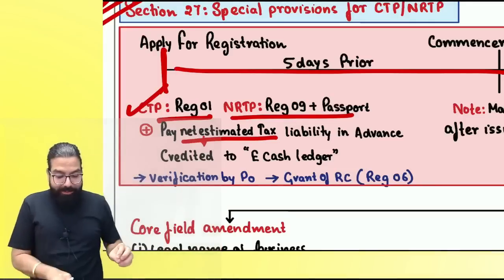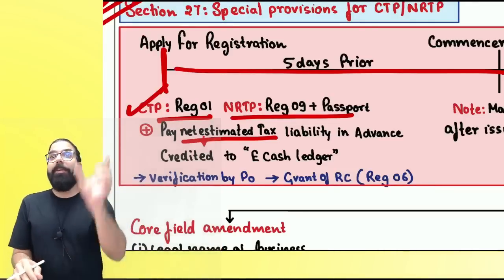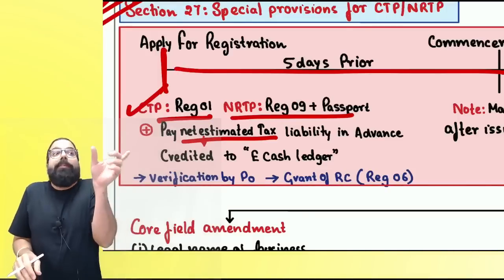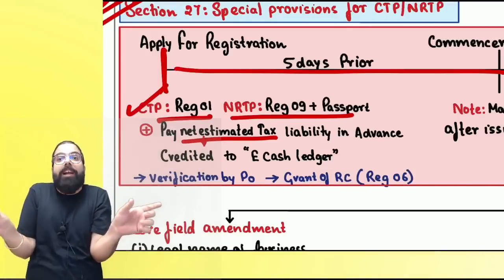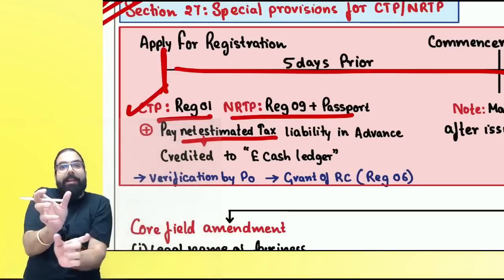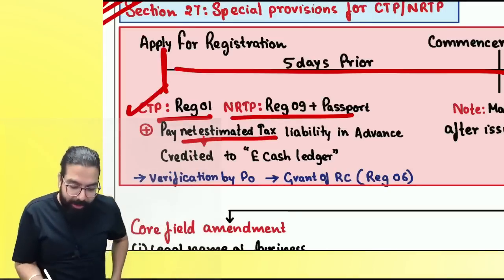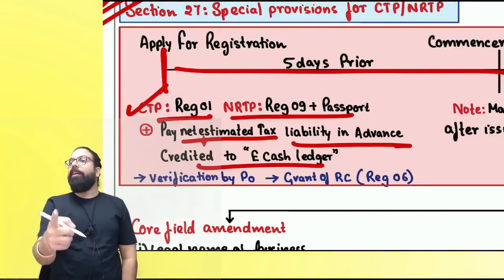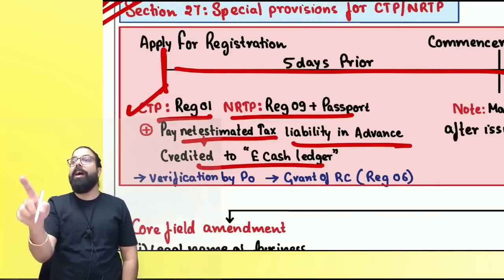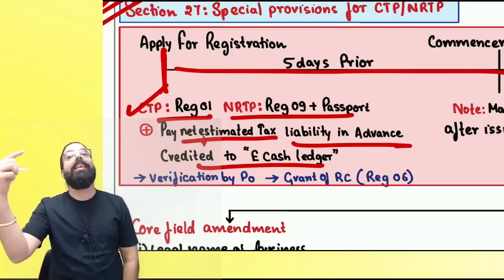What do you mean by net estimated tax liability? Net means not your gross liability. Whatever you expect your output liability will be minus whatever you expect your input tax credit will be. Please deduct them, and the net estimated tax liability has to be paid in advance, and the amount will go in your e-cash ledger.